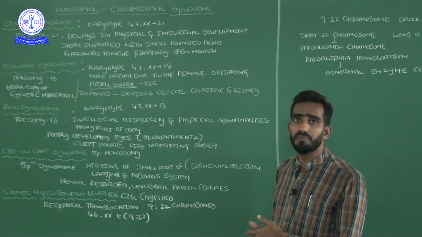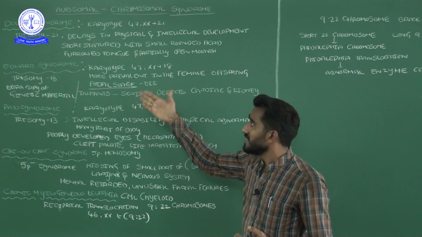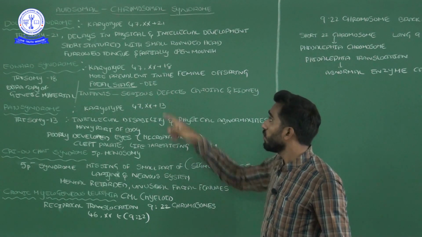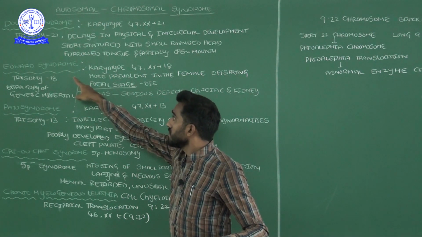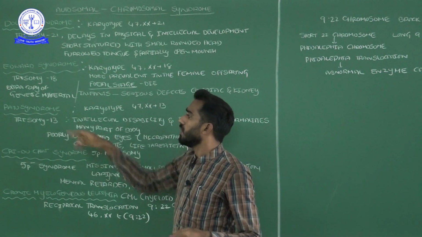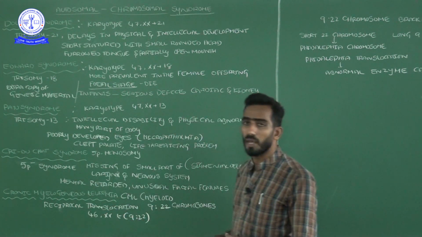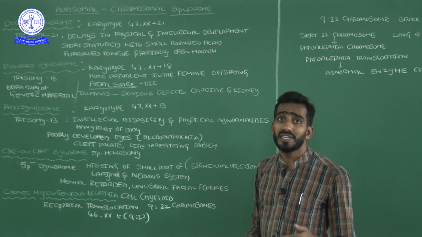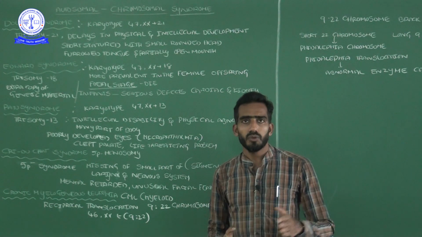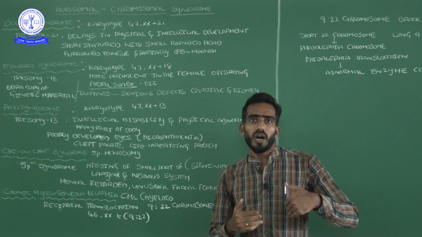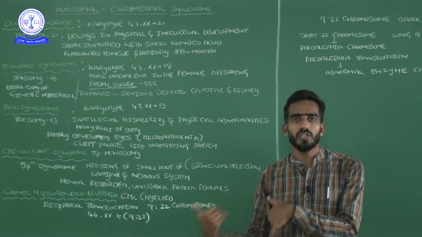In our NEET syllabus, not our NCERT book, they are giving several disorders. One is Down syndrome, second is Edwards syndrome, third Patau syndrome, Cri-du-chat syndrome, and chronic myelogenous leukemia. These are the important disorders regarding autosomal chromosomal disorders. So now you have an idea of what autosomal is, and allosomal. Allosomal means sexual chromosomes.